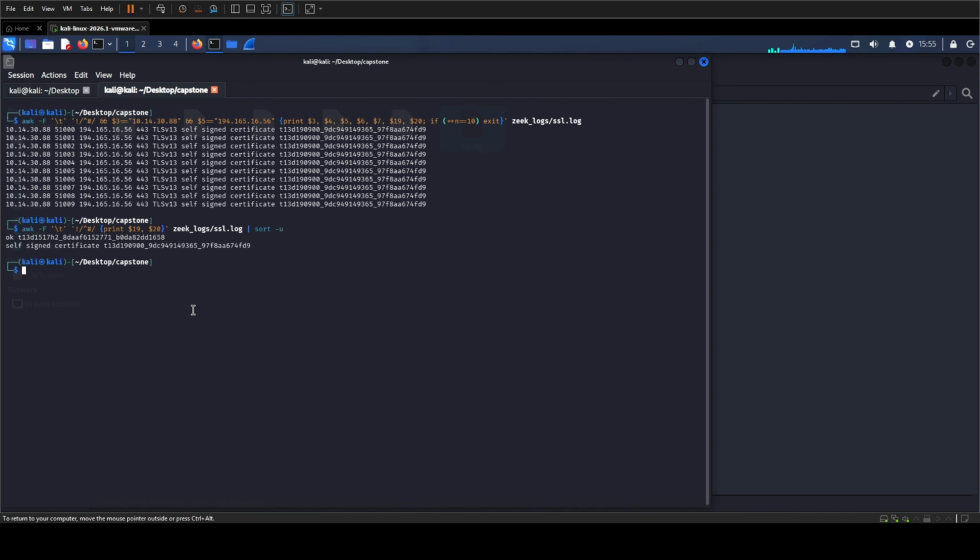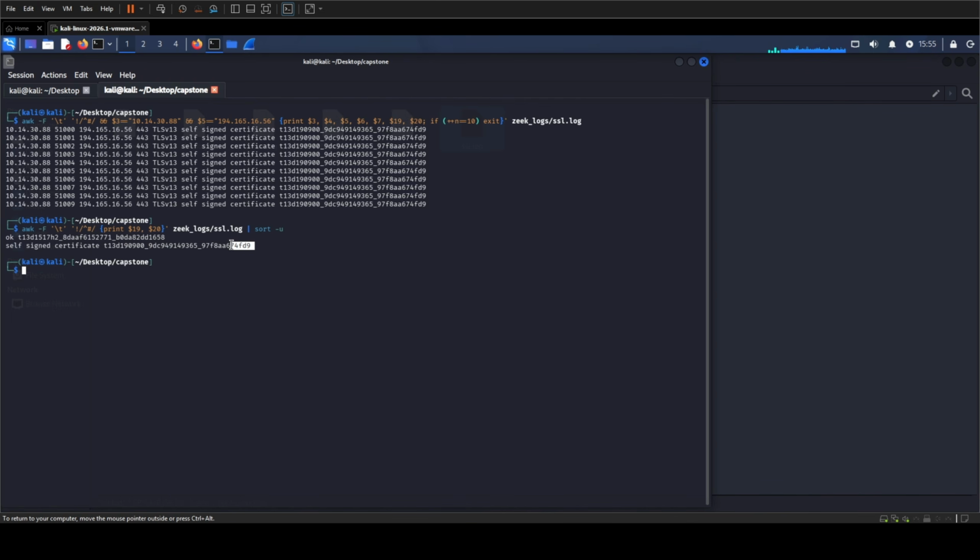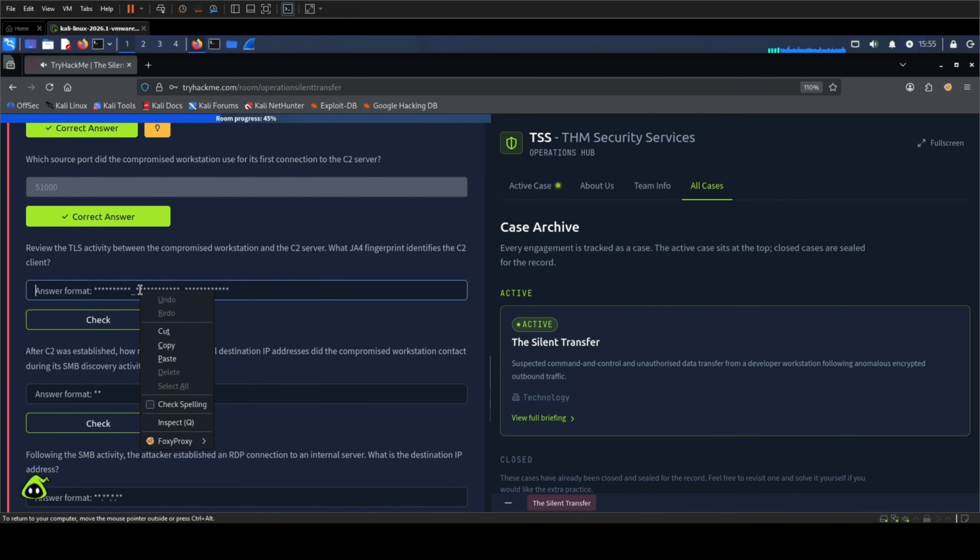This command prints the certificate validation result and JA4 value from every SSL record, then removes duplicate pairs so we can compare the distinct patterns directly. The surrounding legitimate-looking TLS records use the first pair, while the C2 path uses the second. That makes the anomalous fingerprint a clean investigative pivot. The answer is the JA4 value ending in 674FD9, shown in full on screen.